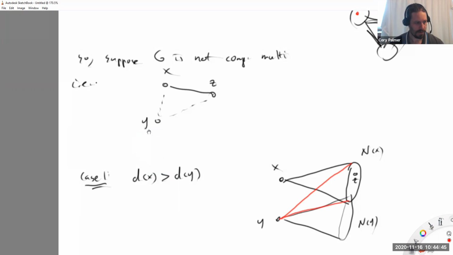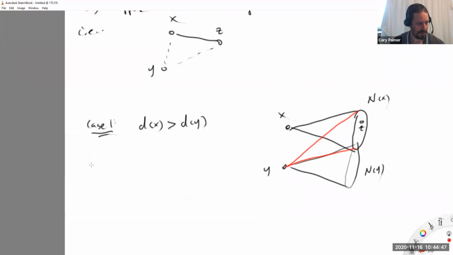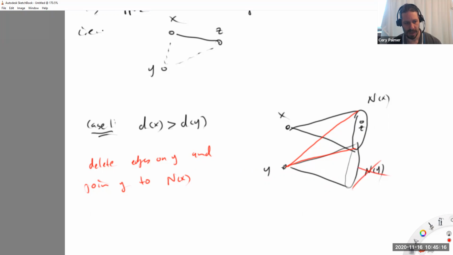Okay. So what this says is, in this case, delete edges on y, replace, and join y to N of x. Okay, you guys understand the procedure here? x has some neighbors N of x. If y's neighborhood is strictly smaller than that of x, right? That's the vertices adjacent to. Delete it and update y so that it's adjacent to everything x was adjacent to.